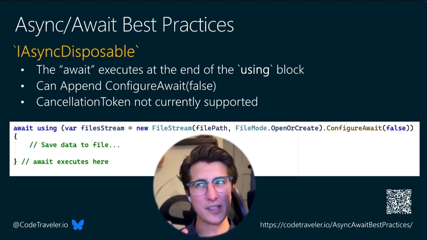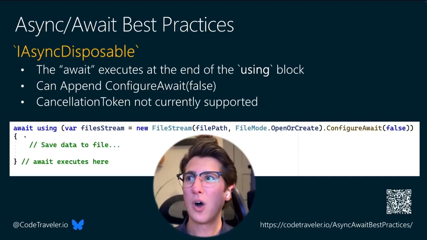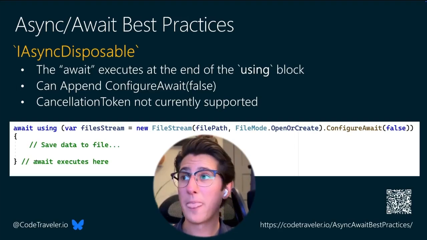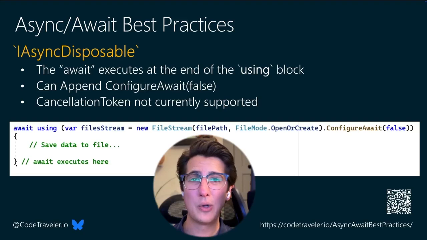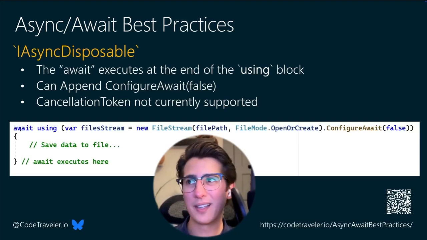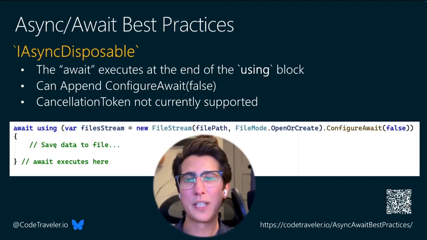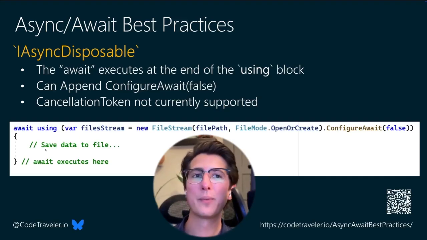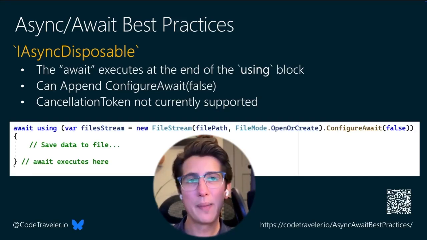And this looks a little funny because all the code inside of this await using block is going to execute first. And then when we exit this block, so essentially at this closed curly bracket, this is when the await keyword hits. So the way it reads, it almost reads like we're going to call the await keyword and do some stuff on the background thread here. But in reality, that await applies to the using, which gets executed here at the end. So keep that in mind.